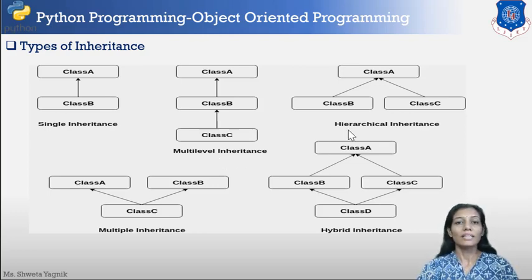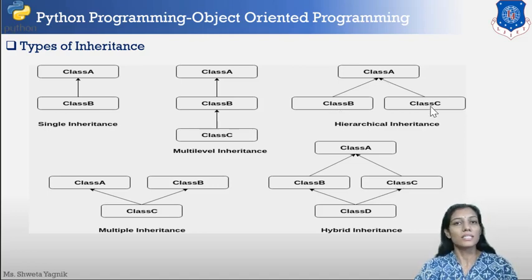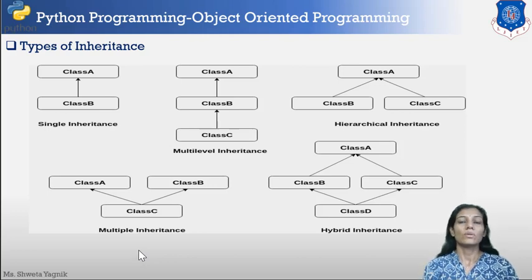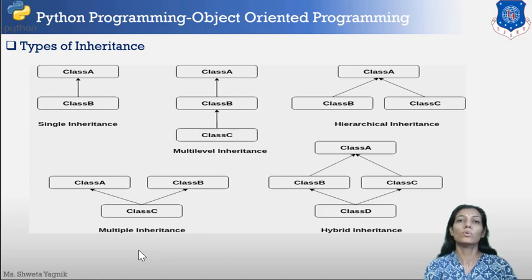Now next is hierarchical inheritance. A's property is derived by B and A's property is derived by C. So this is called hierarchical inheritance. Next is multiple inheritance. As the name suggests, multiple means the class C is acquiring property from A as well as B, so it has features of both the classes. Now next is hybrid inheritance. It is the mixture of all possible kinds of inheritance.